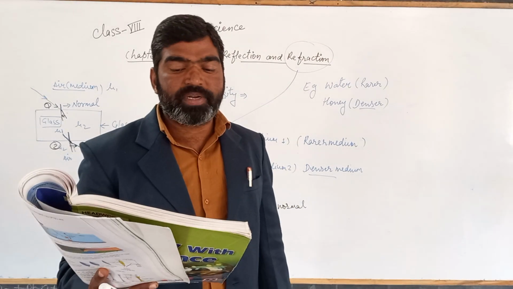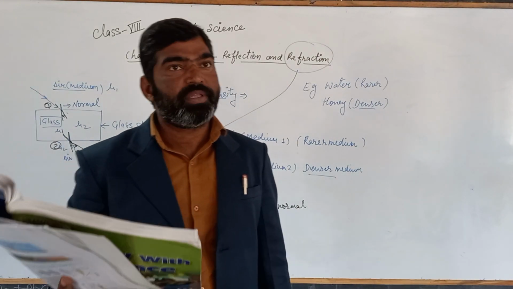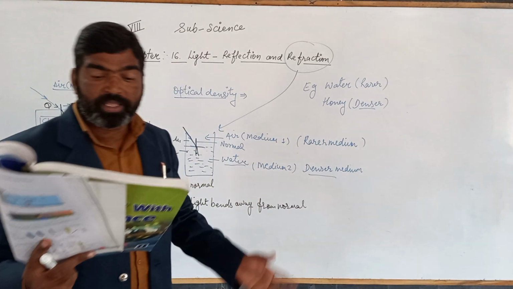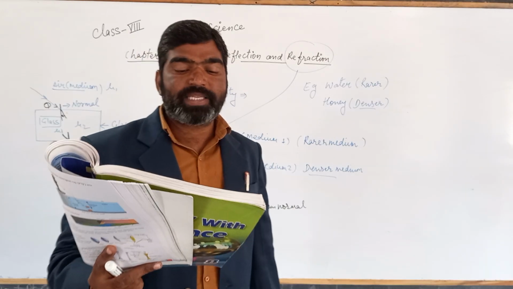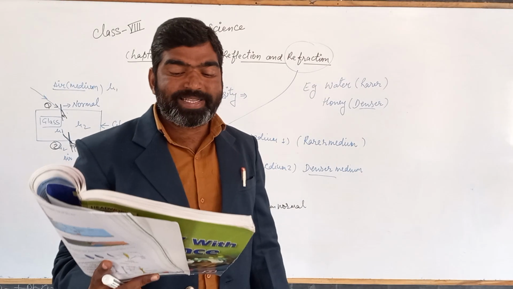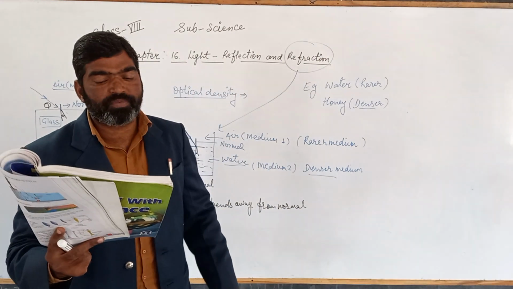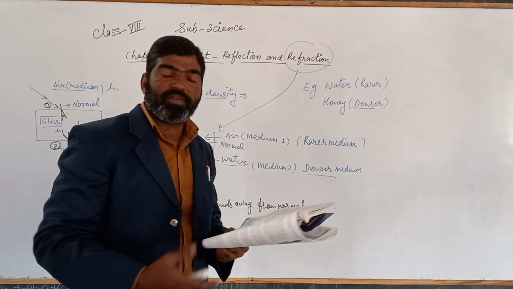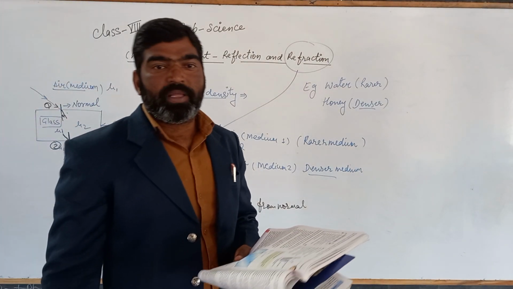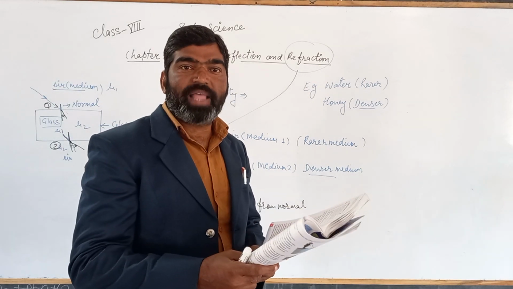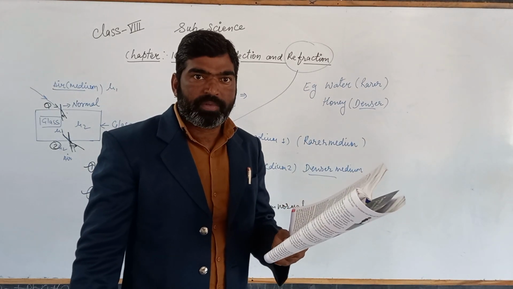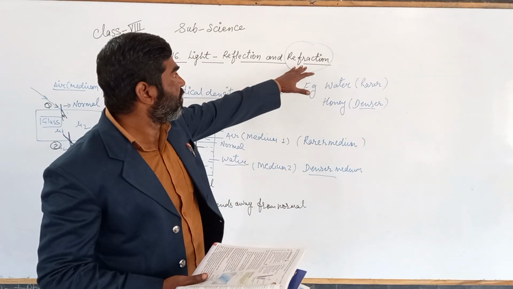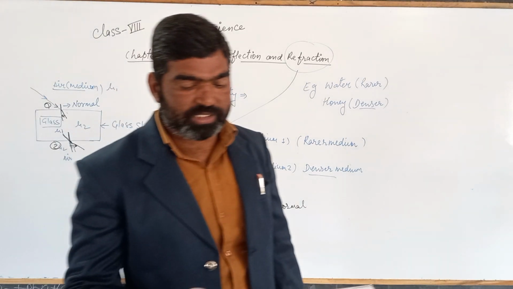When light enters from the denser to the rarer medium, it bends away from the normal. So when light enters from water to glass into air, it bends away from the normal. Now we can understand why the pencil kept in the glass of water appeared bent. So now in this first activity, we see that when we kept one pencil into the glass which has some water in it, it looks like bending. So this bending of the pencil looks like this because of this refraction process.